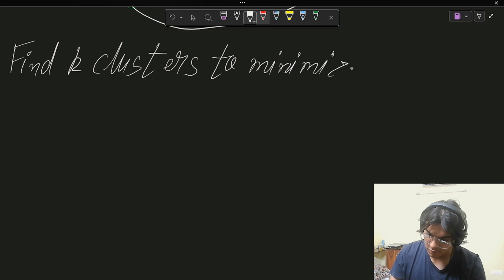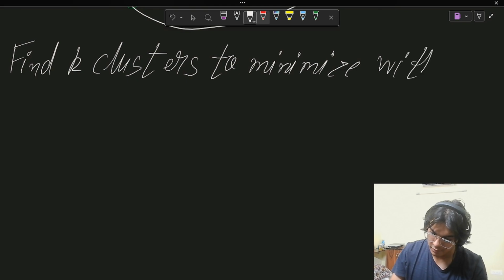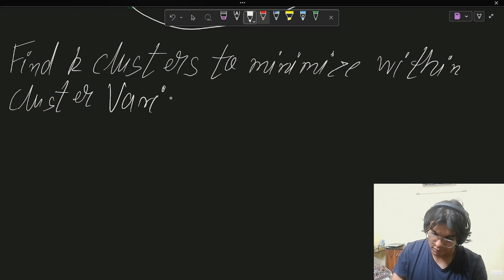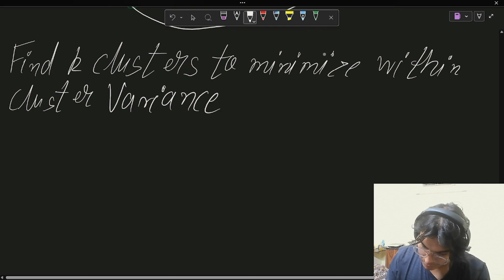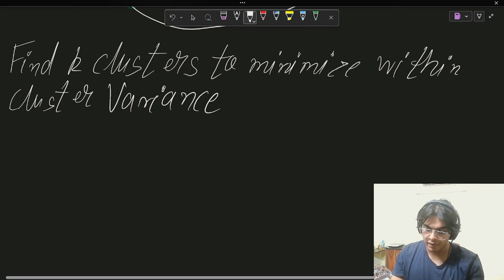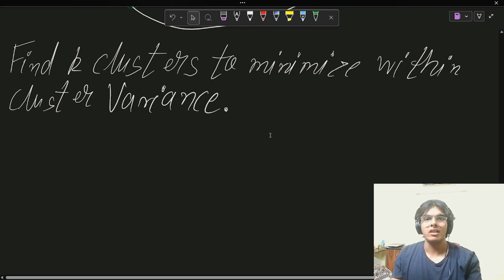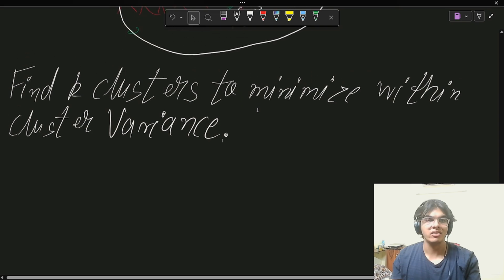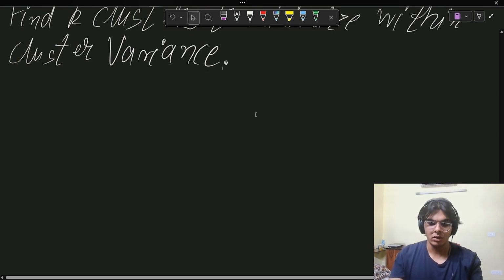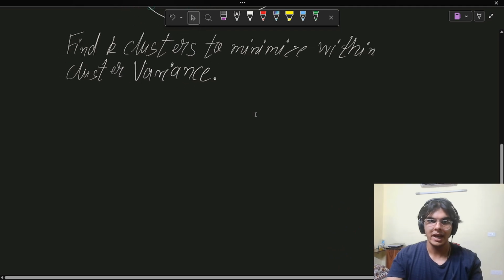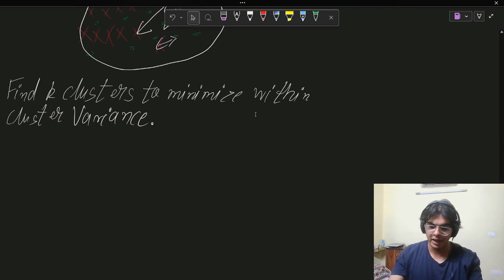So find k clusters to minimize within-cluster variance. Within-cluster variance is not a new term. It basically means the variance between the distances inside the cluster. So it is similar to the intra-cluster distance that we just discussed. So we need to minimize that variance. Now, every machine learning algorithm that we have been doing till now has a problem statement. So we are done with the problem statement.